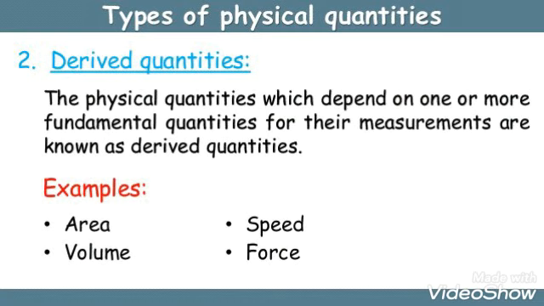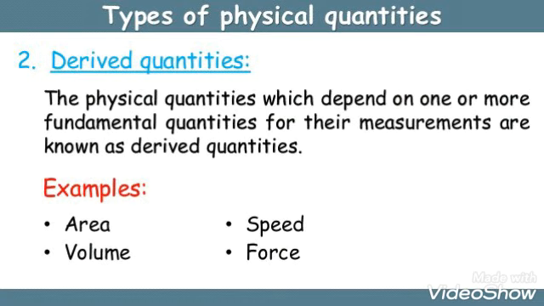Second is derived quantities. Derived quantities are those quantities which depend on one or more than one fundamental quantity. For example, let us say area. How do you calculate area? Area of a square is side into side. Area of a rectangle is L into B. So area depends on two quantities, length and breadth, or side and side. Each side is a length, so it depends on two fundamental quantities.